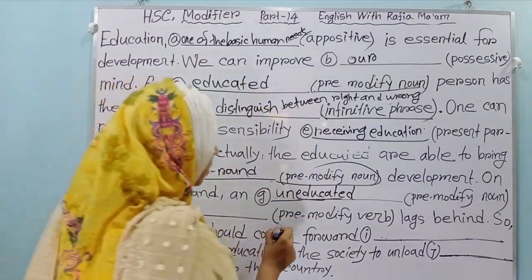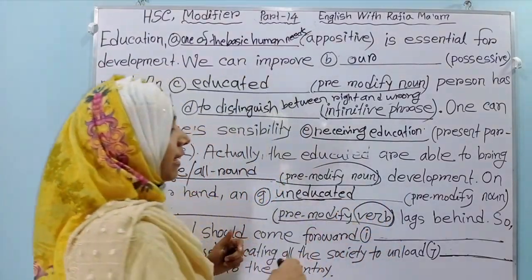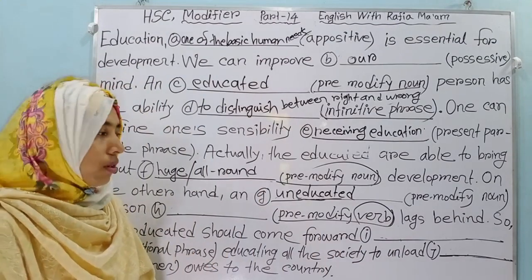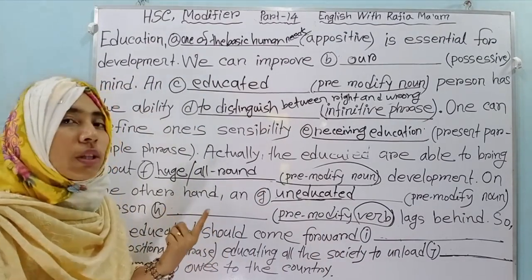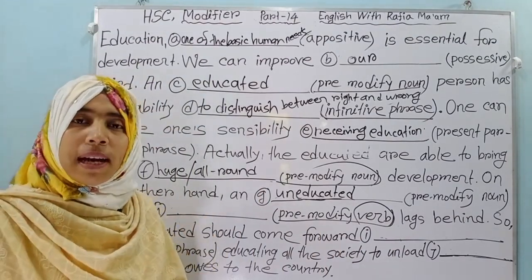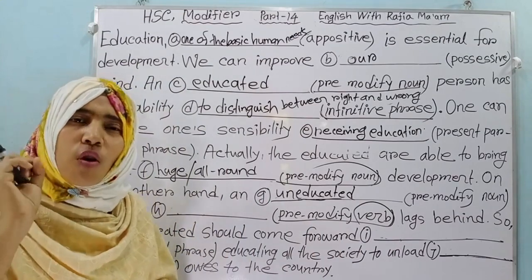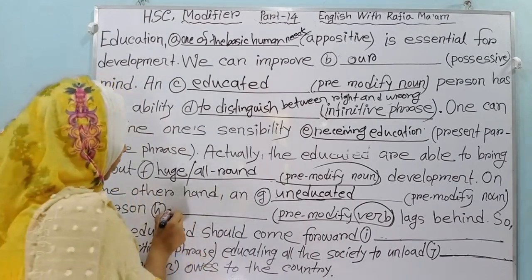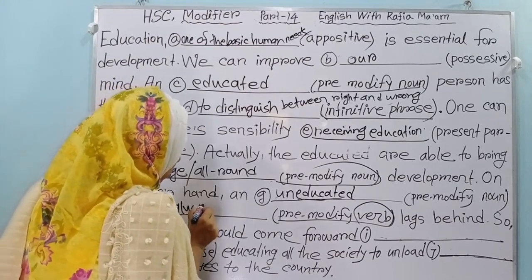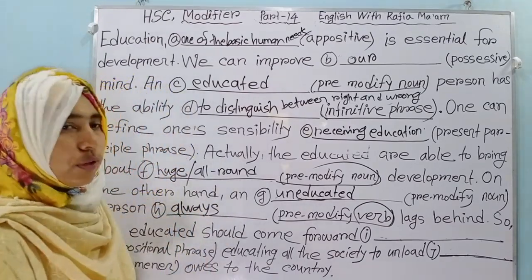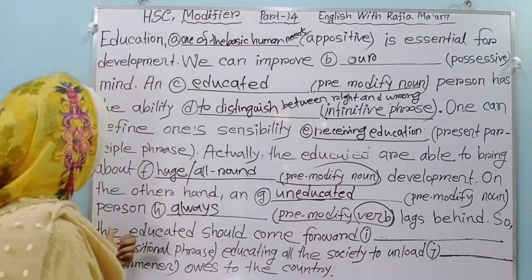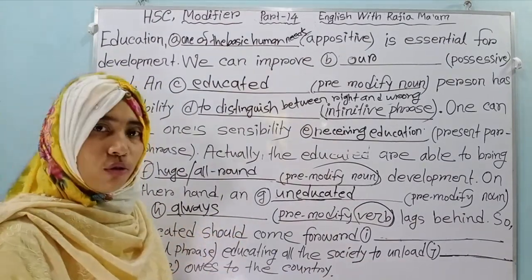Here you have to pre-modify the verb, that means an adverb. Actually, a person who is very uneducated always lags behind. So you will use here the adverb "always."